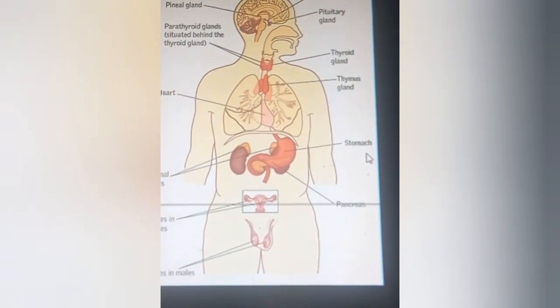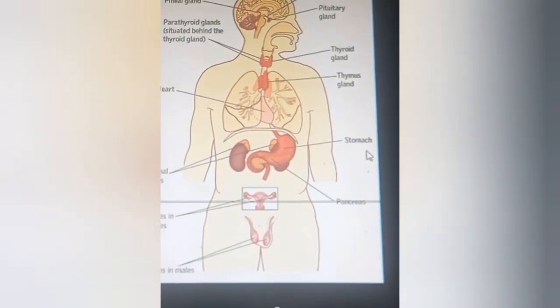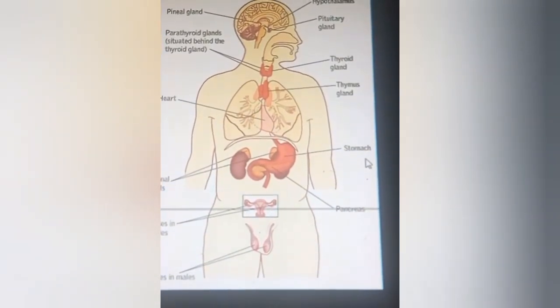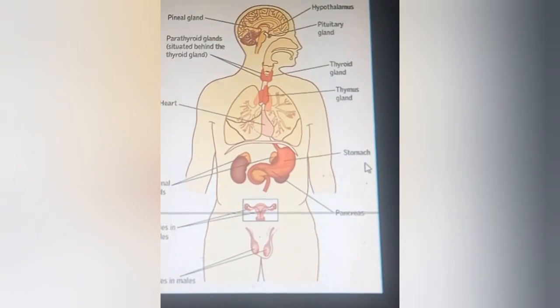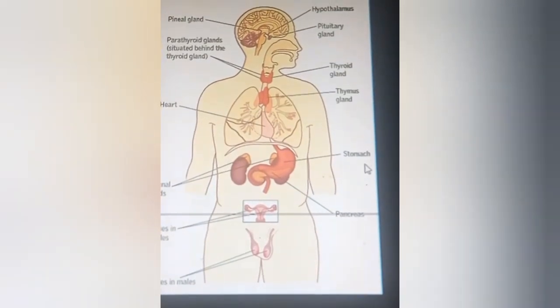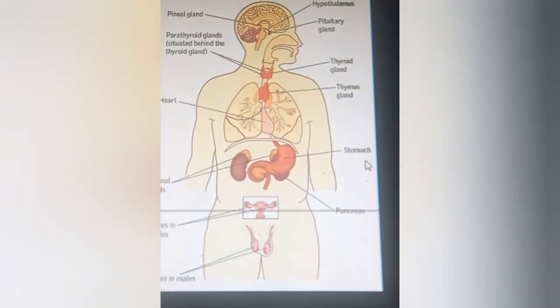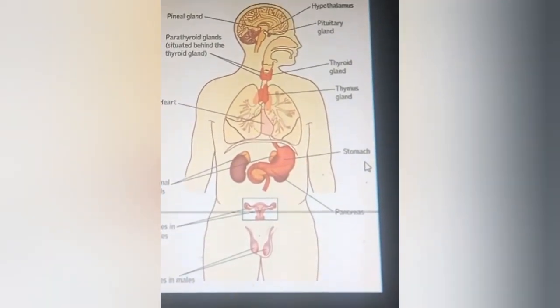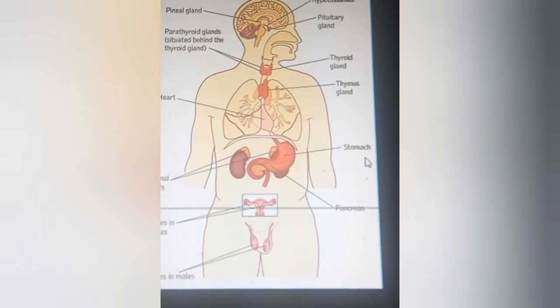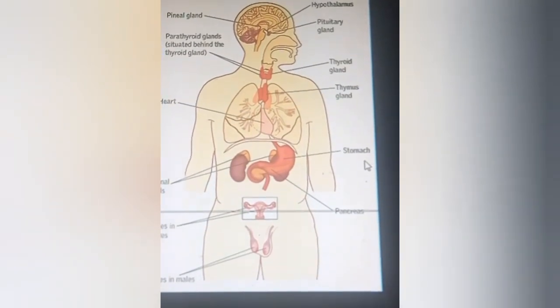Then the thyroid gland secretes thyroxine, triiodothyronine and calcitonin. Then the parathyroid gland secretes parathormone. Then the pancreas, that is the islets of Langerhans, secrete insulin. Other cells secrete glucagon, somatostatin, pancreatic polypeptide, etc.